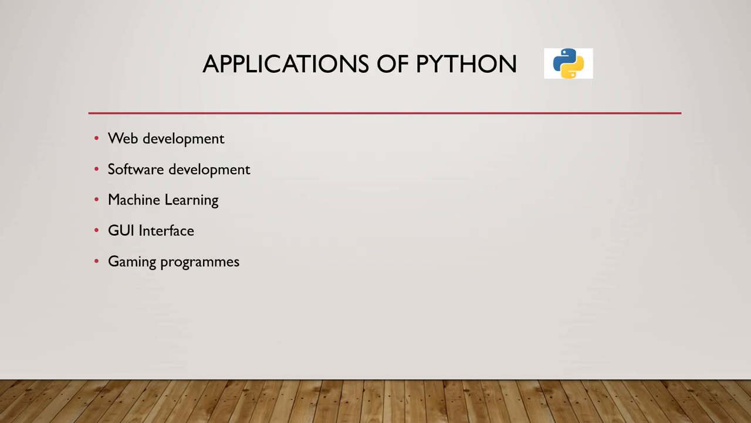Coming to the next thing, we can see what all the applications of Python are. Basically, we are using it now in machine learning to build models, and in the data science domain, because this is also one of the applications of Python. We can use Python for web development, software development, machine learning, GUI interfaces, gaming programs, and there are many applications that we can implement using Python.